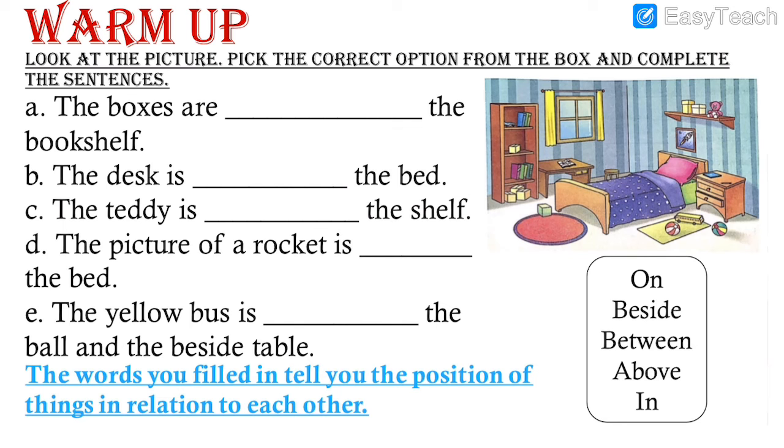Look at the picture and pick the correct option from the box and complete the sentences. So as you can see on the screen, 5 blanks are given and you have got a box in which there are 5 options as well. So it is very clear that one option will only come once. You have to write the answer which is correct. Looking at this picture, you have to fill in the blanks.